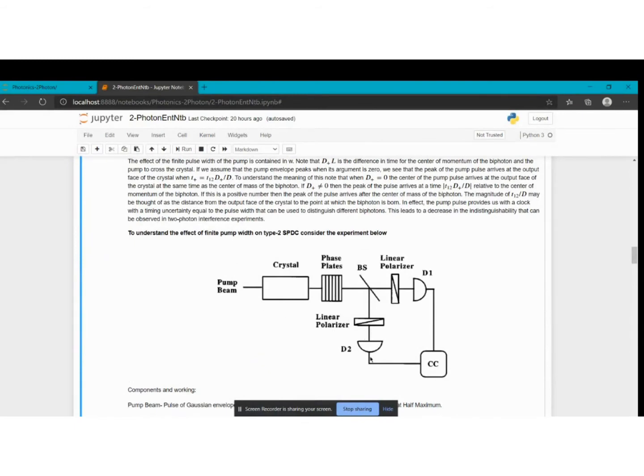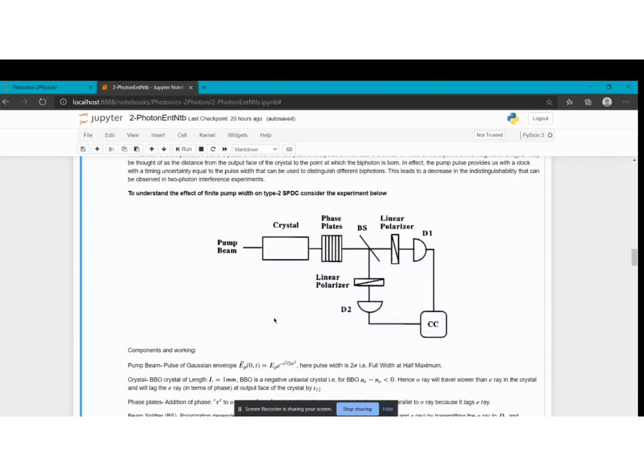This is the experimental setup. As in any SPDC, there's a pump beam and a BBO crystal. The pump beam will shine light on the crystal and SPDC will happen, and the biphoton will emerge from the output face. Before that, let me clarify that the pump beam will emit Gaussian pulses, and its width is defined as full width at half maximum, so it will be 2 sigma.